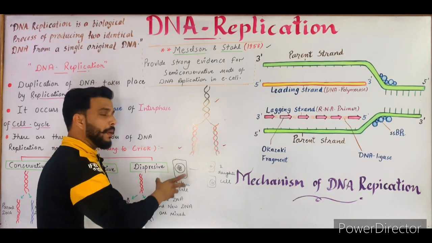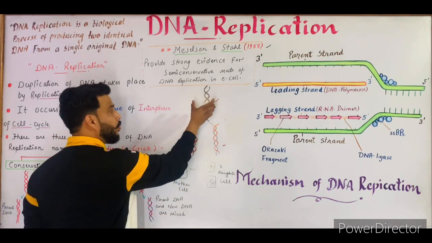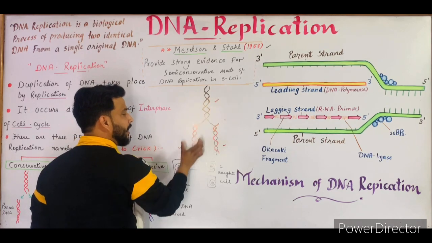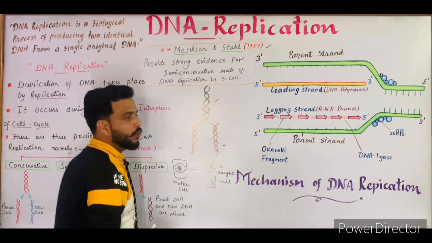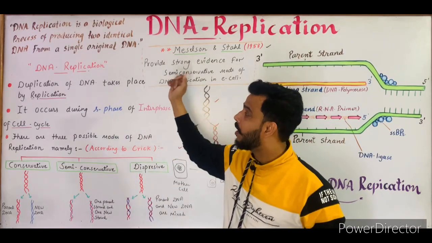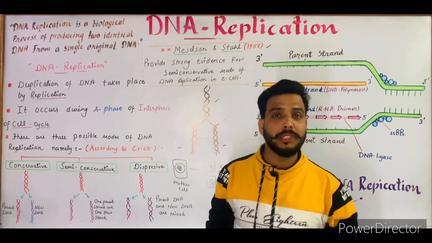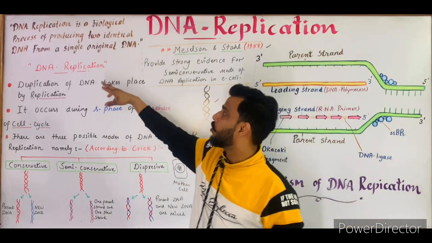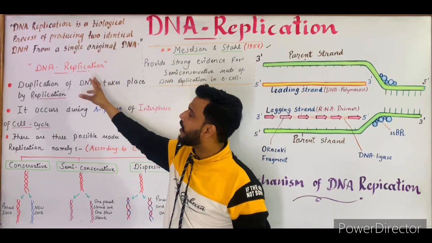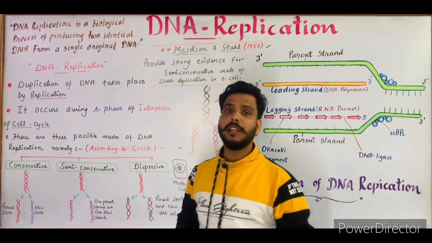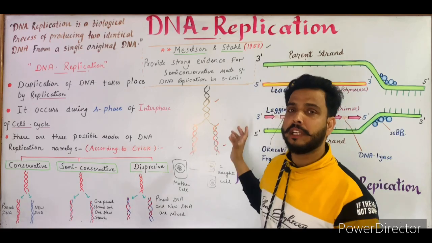So DNA replication is a biological process in which an original DNA is divided into two equal DNA. So it was the definition, as you can see on the board: DNA replication is a biological process of providing two identical DNA from a single original DNA.